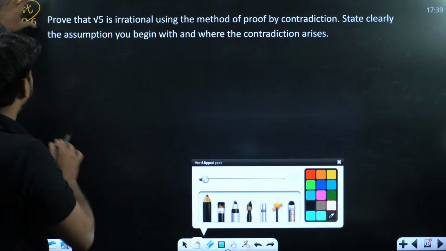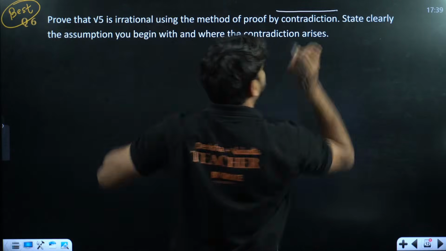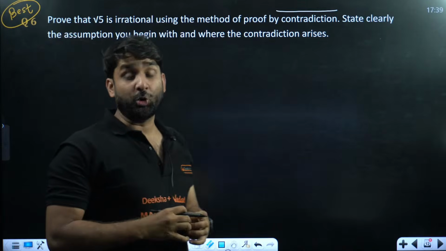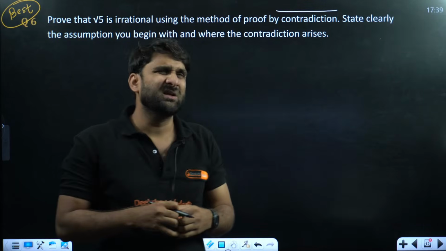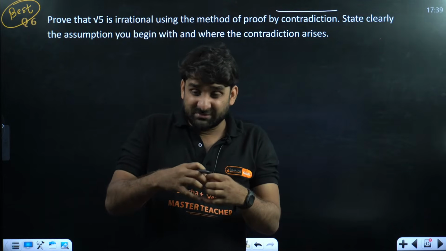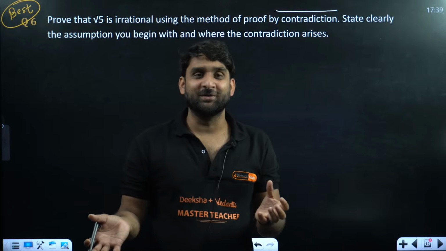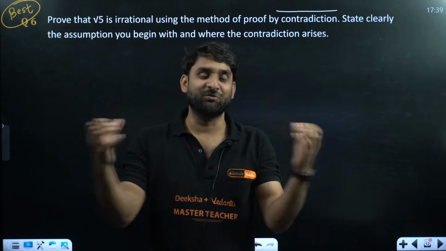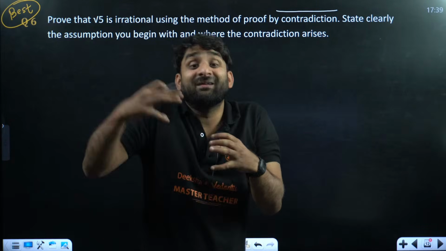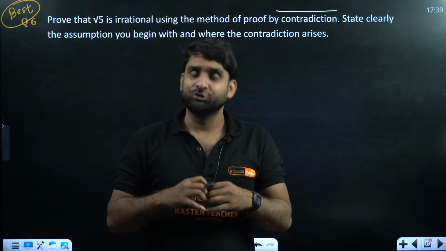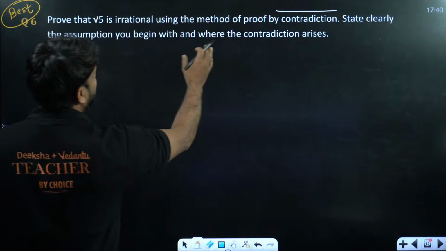The question is: prove that root 5 is irrational using the method of proof by contradiction. This is very important. Contradiction. What is called contradiction? Contradiction means when some error occurs, some wrong thing occurs. When the chemistry of two persons is not matching perfectly, a debate comes up, and that is also contradiction. So contradiction means when some error or mistake arises. So let's do this question. State clearly the assumption you begin with and where the contradiction arises.